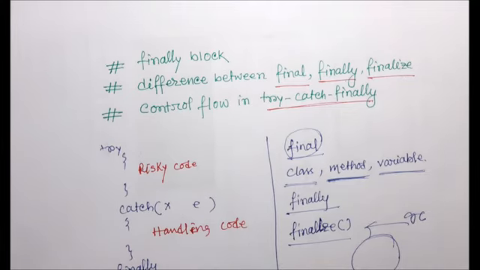So that's all about the difference between final, finally and finalize, right?